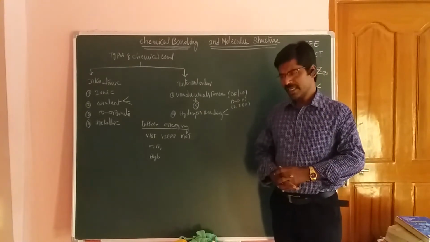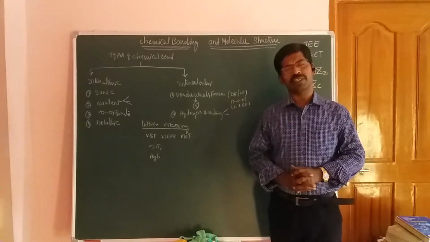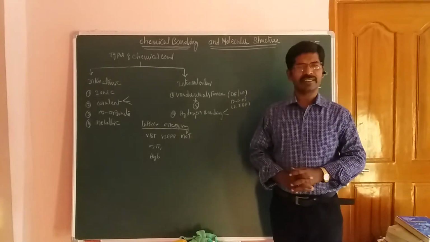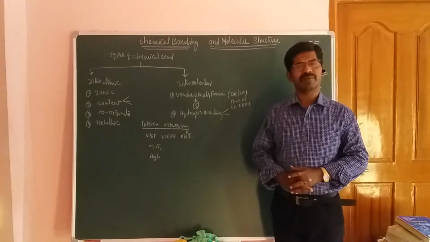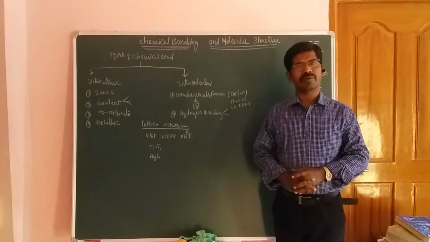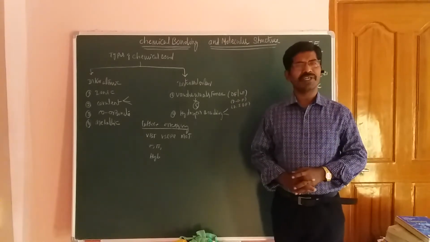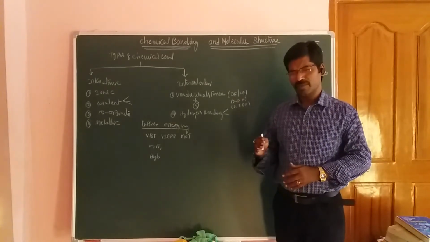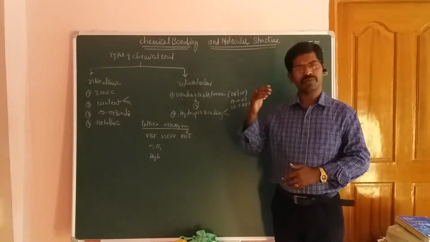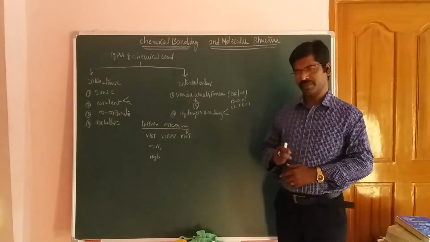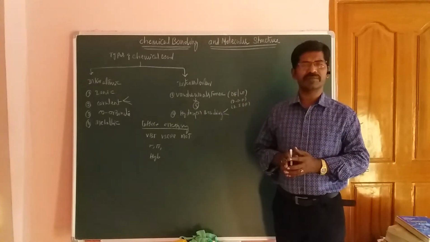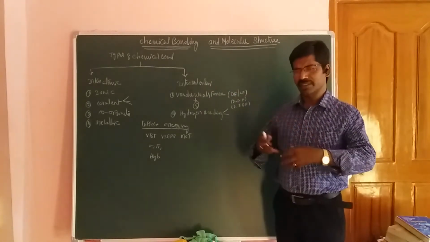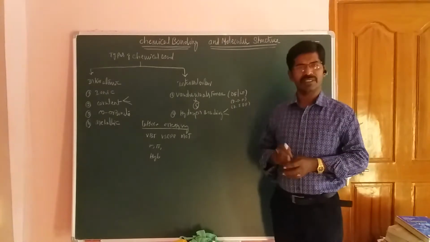In periodic classification we have learnt many things: lattice enthalpy, hydration enthalpy, solvation process, ionization potential, electronegativity, electron affinity. Such properties and concepts we have covered in that chapter. Based on those concepts, we should cover the new concepts in this chapter.